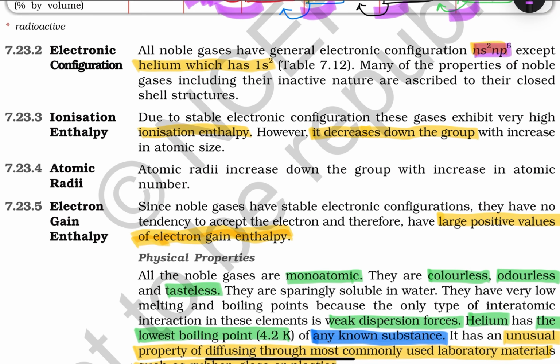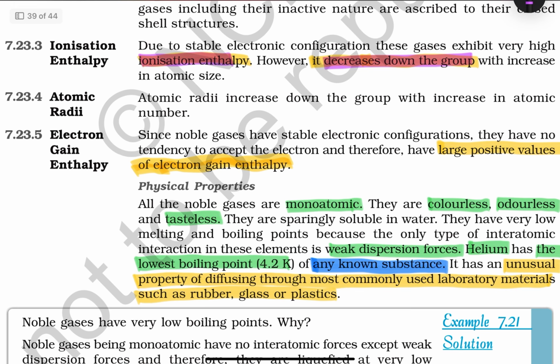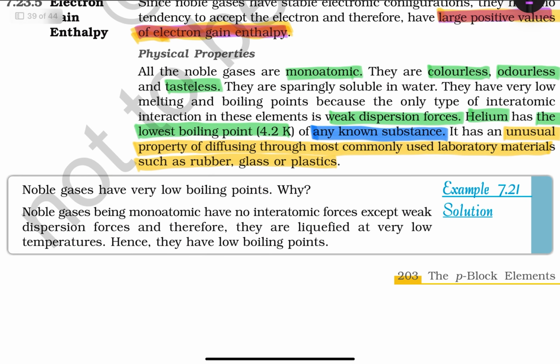Electronic configuration ns2np6, helium configuration 1s2. Ionization enthalpy decreases down the group. Of course, they have very high ionization enthalpies. Atomic radius is normal, and large positive values of electron gain enthalpy, just now we have watched. And then these are monoatomic, colorless, odorless, and tasteless gases. And they have just weak dispersion forces, or you can say van der Waals forces.